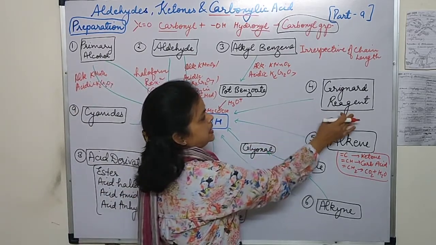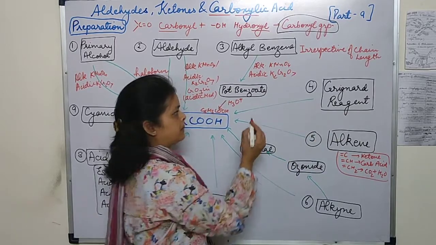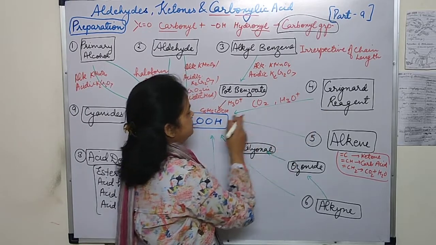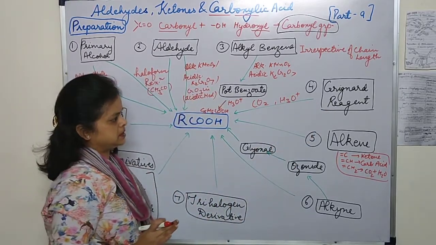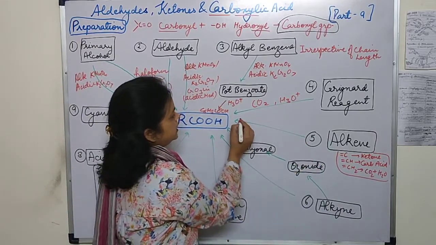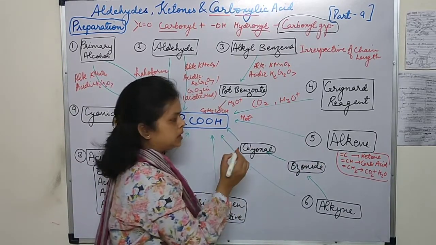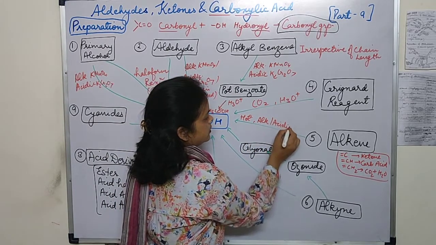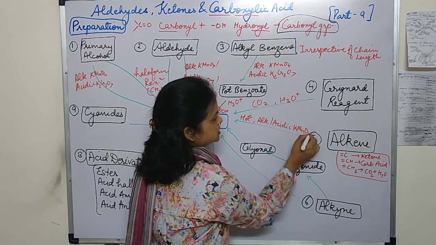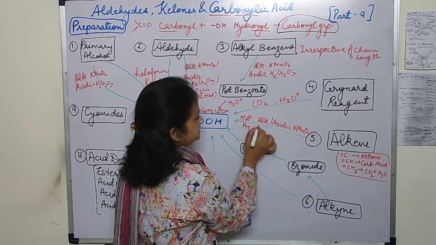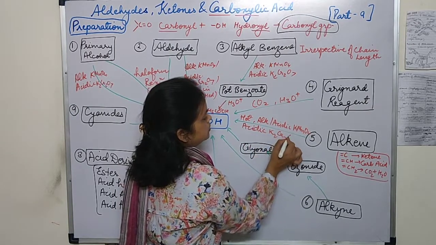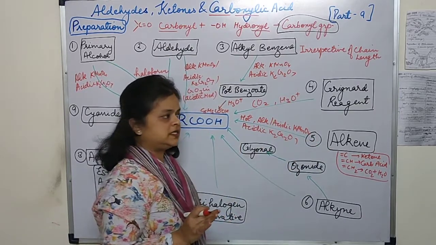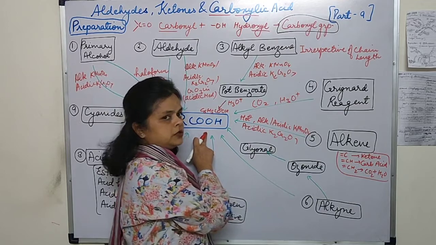Now the fourth one, Grignard reagent. Grignard reagent, whenever it combines with CO2 followed by hydrolysis, can be converted into carboxylic acids. Now alkenes. Alkenes, whenever they react with hot alkaline or acidic KMnO4, the same strong oxidizing agent, or you can write acidic K2Cr2O7, whenever an alkene combines with any of these oxidizing agents, it can be converted into RCOOH.